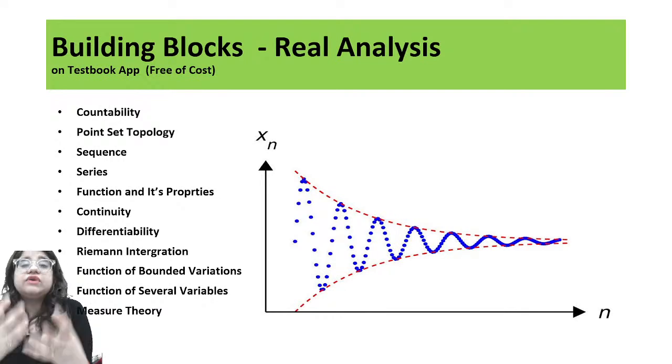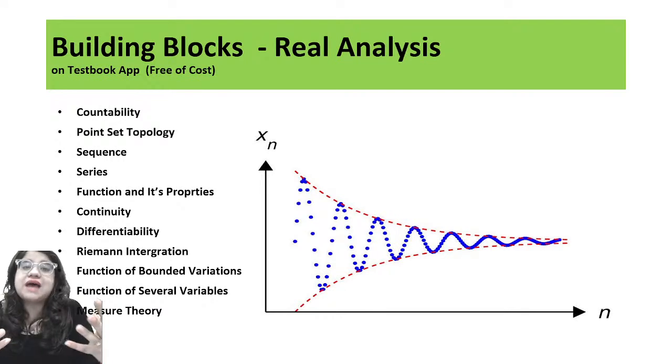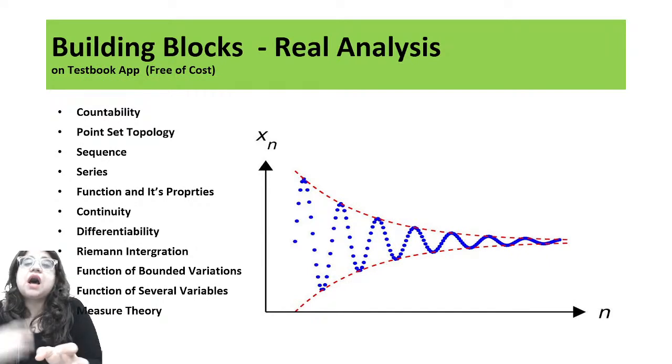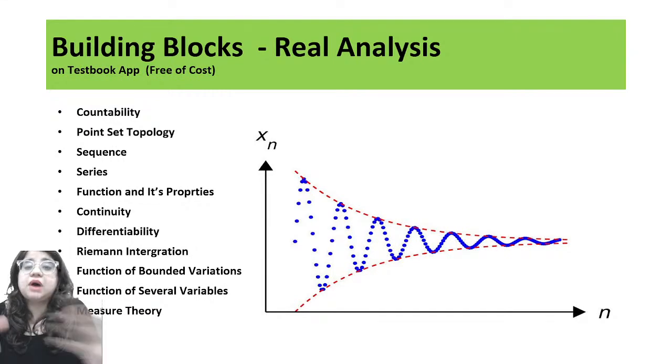Then we are going to work on point set topology, where we are going to talk about how, if I take different sets, where they are converging to. That means what the limit point related to it is, right? And what the neighboring point to it is, what the interior points inside that set are, what the exterior points are, and what the frontier point, the boundary to it, is, right?